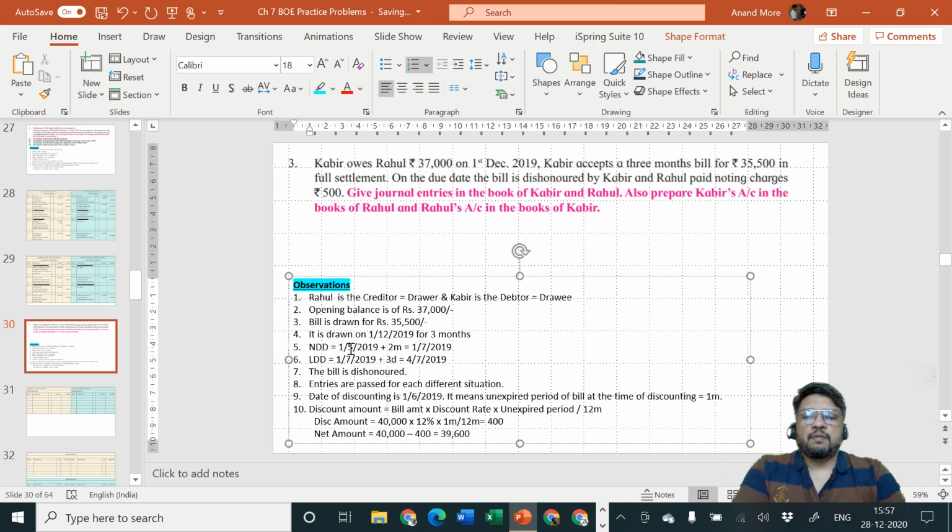So nominal due date will be 1st of December 2019 plus how many months? 3 months. So it becomes December to January, January to February, February to March. That means it is 1st of March 2020. We'll have to be careful now because we are changing the calendar. And then 1st of March 2020 plus 3 days goes to 4th of March 2020. So that is the legal due date known to us.